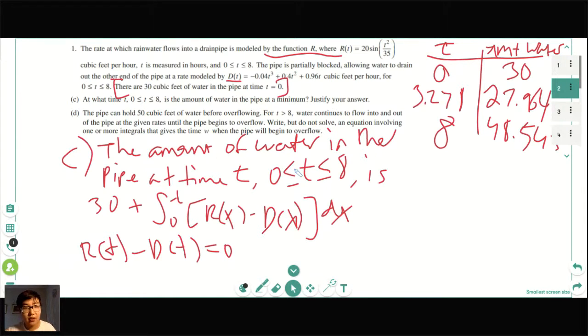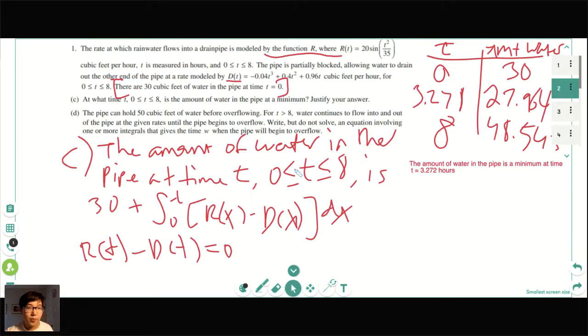Okay. And so this isn't it. We're not done yet. We have to answer, and we technically have to justify, but I would say that this to some extent gives that justification here in part C. So then you can say something. I'm going to type this because once again, messy handwriting. Okay. And so that would be my justification for part C. The amount of water in the pipe is a minimum at time t equals 3.272 hours. And if I needed to justify, I would say because r of t minus d of t equals 0 and something like that. Okay. And so let's do part D now.